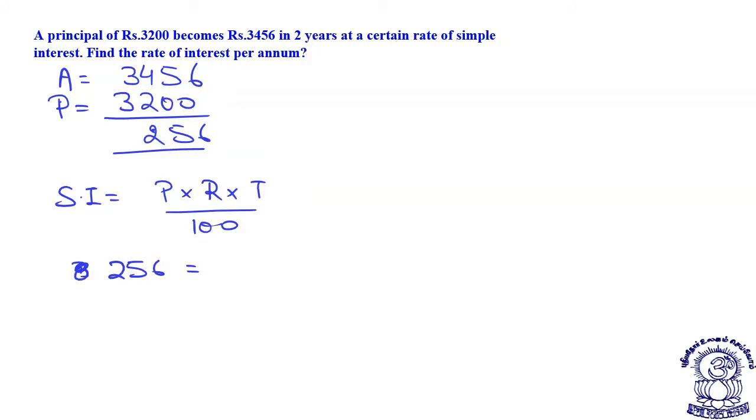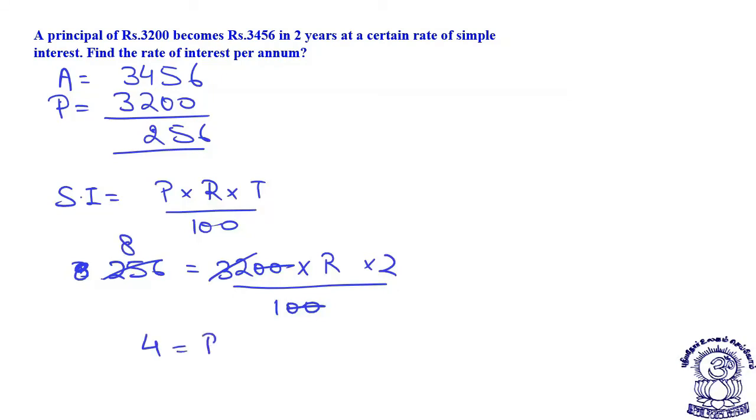How do I get this? If I take a principal of 3200 rupees, the time is 2 years, rate, let's say I don't know, divided by 100. See how easy the things become. 32, if you cancel 256, you will get 8. 2 cancel by 8 will give you 4. So the rate of interest is 4%. What is your rate of interest? The rate of interest is 4%. I hope it is clear to all of you.